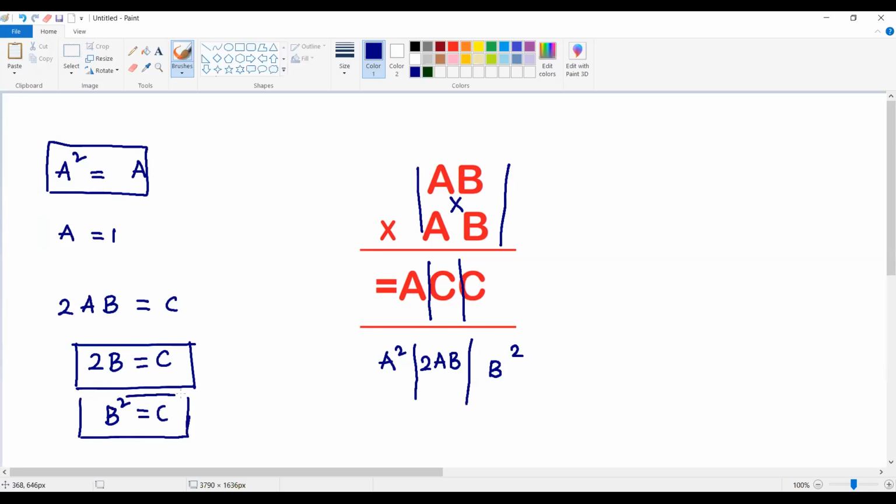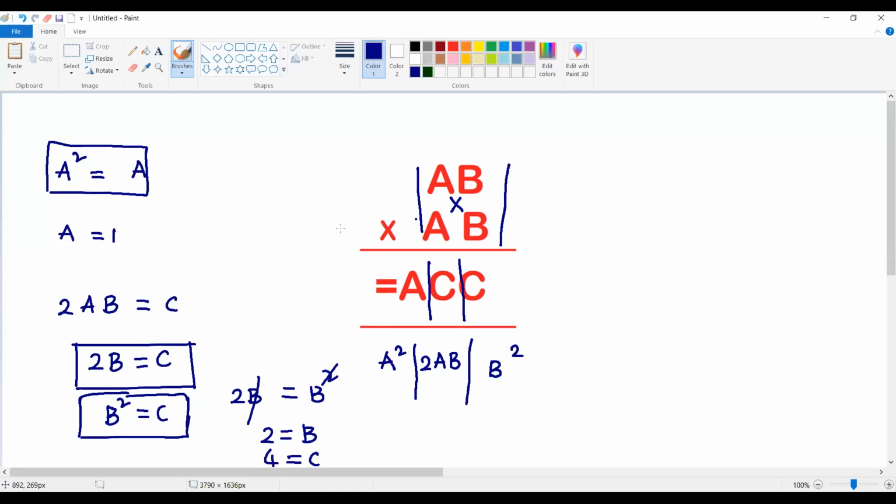So that means, can I say the value of 2B is equal to B square? That means B into B. So one B gets cancelled. That means the value of B is equal to 2. Because we got B is equal to 2, the C value is nothing but 2B, that is going to be 4.